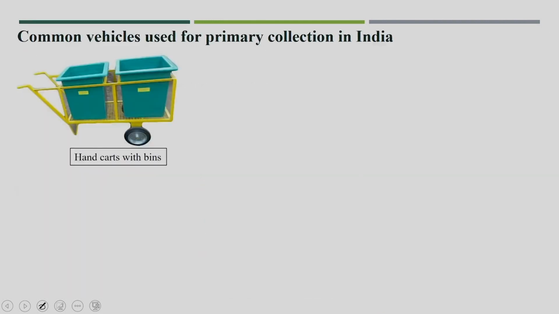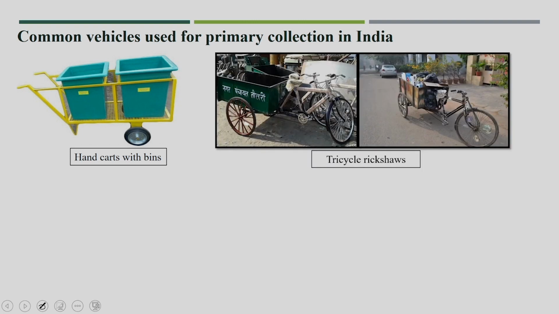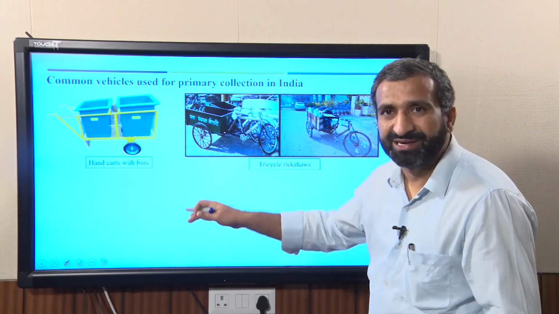Now, there are different kinds of vehicles we use for primary collection. You can see one is a hand cart with bins, and a tricycle, the well known tricycle rickshaw. There are different kinds of tricycle rickshaw, and in the rickshaw itself we can have different parts where dry waste and wet waste can be collected separately.